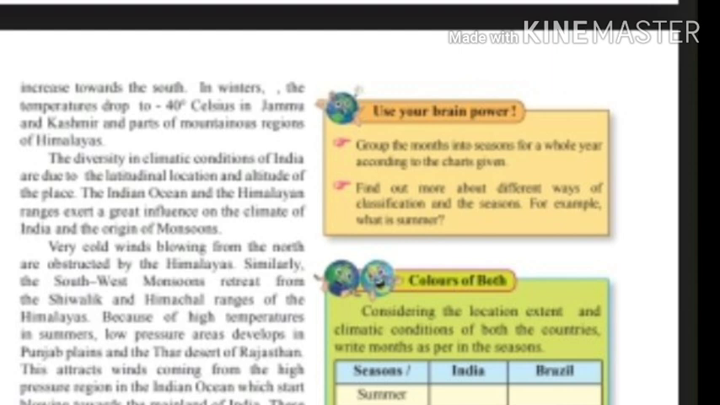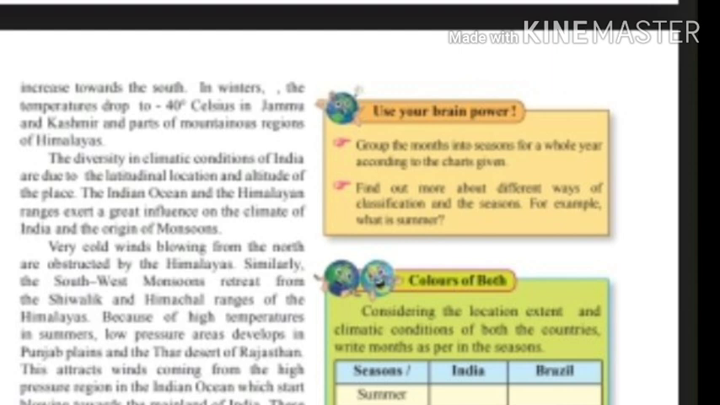Later, these winds, after being obstructed by the Aravalli, move towards the Himalayas. Their moisture-laden capacity increases as they blow towards the Himalayan ranges. Due to the obstruction of the Himalayan ranges, orographic rainfall occurs. Orographic rainfall is caused by the obstruction of winds by mountains.